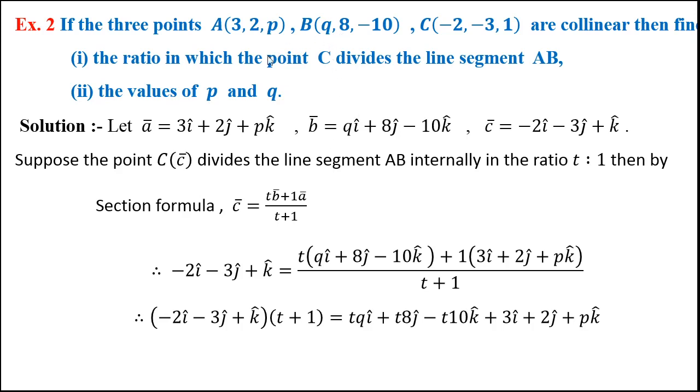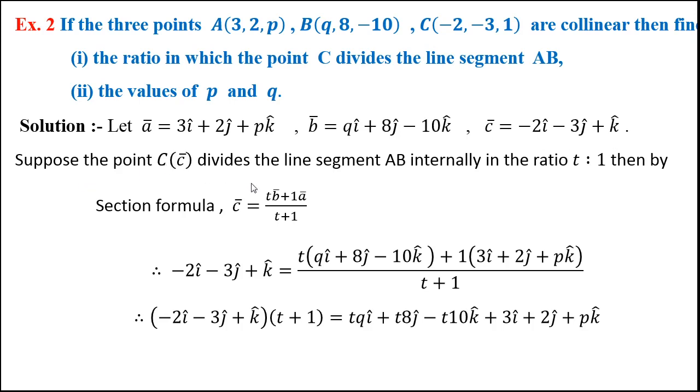Now if we denote the position vectors of A, B, C by A bar, B bar and C bar, then A bar is equal to, look at the coordinates of A, 3, 2, P, and therefore A bar is 3i plus 2j plus pk. If we see the coordinates of B, this is B bar. Coordinates of C will give me C bar.